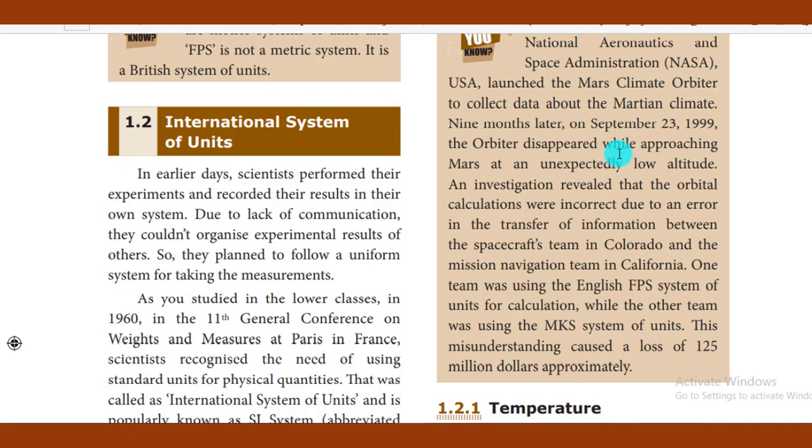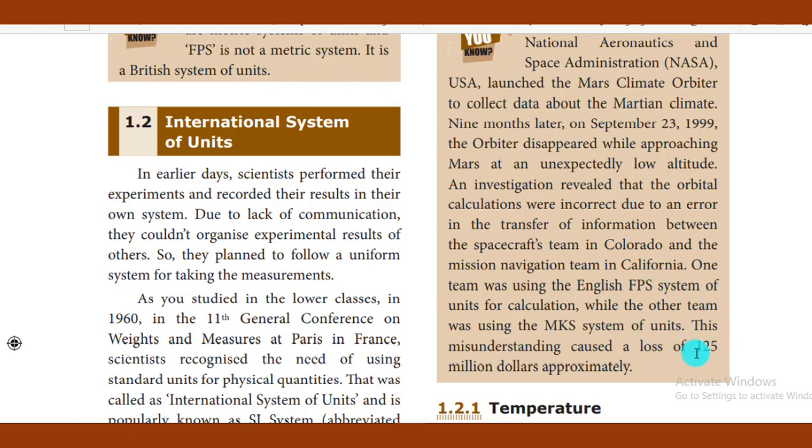All analyzed why this happened, but unexpectedly at low altitude, they didn't know where it had gone. An investigation revealed that the orbital calculations were incorrect due to an error in the measurements. The spacecraft team in Colorado and the mission navigation team in California used different systems. One team used the FPS system, the other team used the MKS system. We know FPS is the foot pound second system, but this is the meter kilogram second system. These two are completely different.